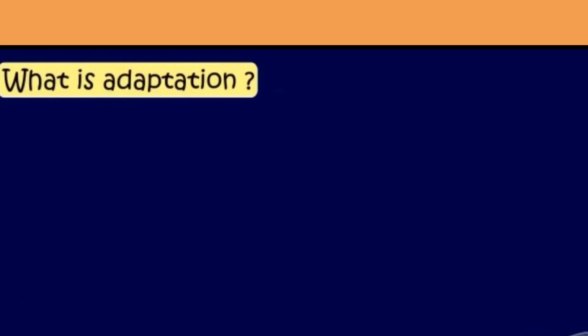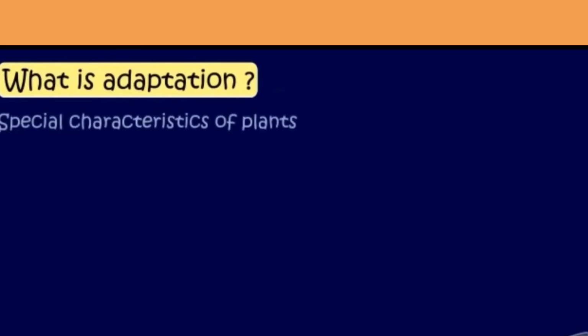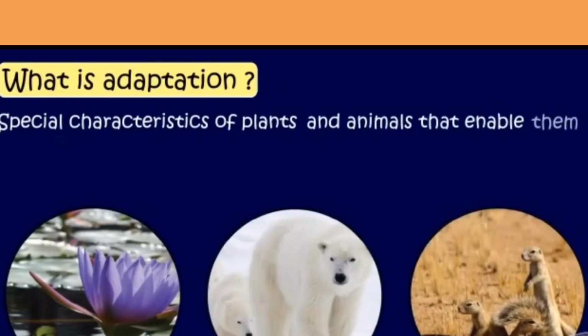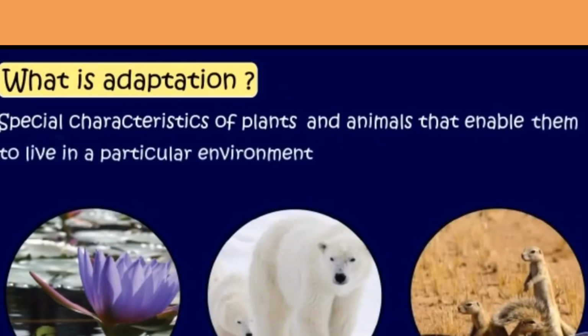First, let us see what adaptation is. Special characteristics of plants and animals that enable them to live in a particular environment are termed as adaptation. There are various types of adaptations. Let us learn about a few of them.